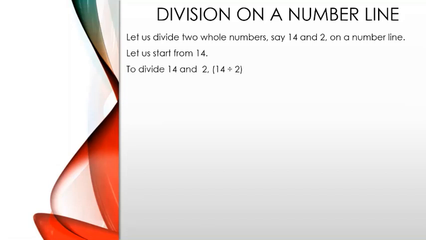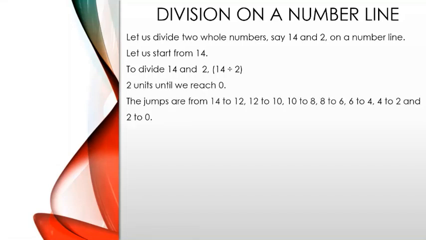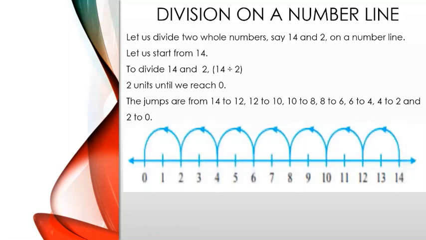To divide 14 by 2, we need to jump 2 units until we reach 0. The jumps are from 14 to 12, 12 to 10, 10 to 8, 8 to 6, 6 to 4, 4 to 2 and 2 to 0. So this is how it will look on a number line. With the seventh jump, we reach 0. So, 14 divided by 2 is equal to 7.